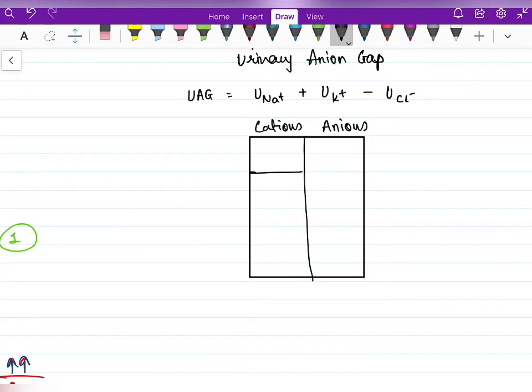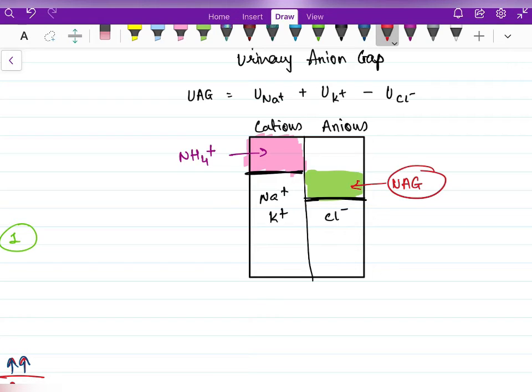This is urinary cation concentration and urinary anion concentration. So this is sodium and potassium. This is chloride. So this compartment, that is unmeasured cations, is mainly formed by ammonium ion, that is NH4+. This difference we see here is basically the urinary anion gap.